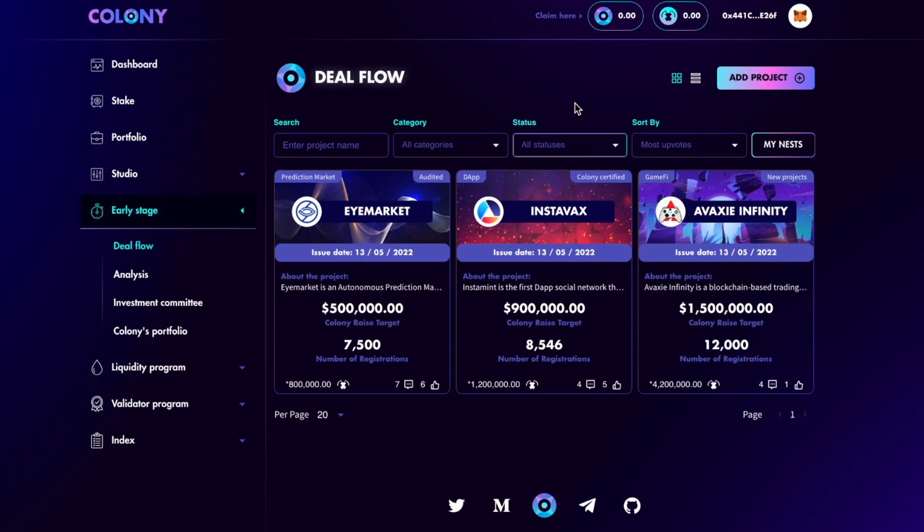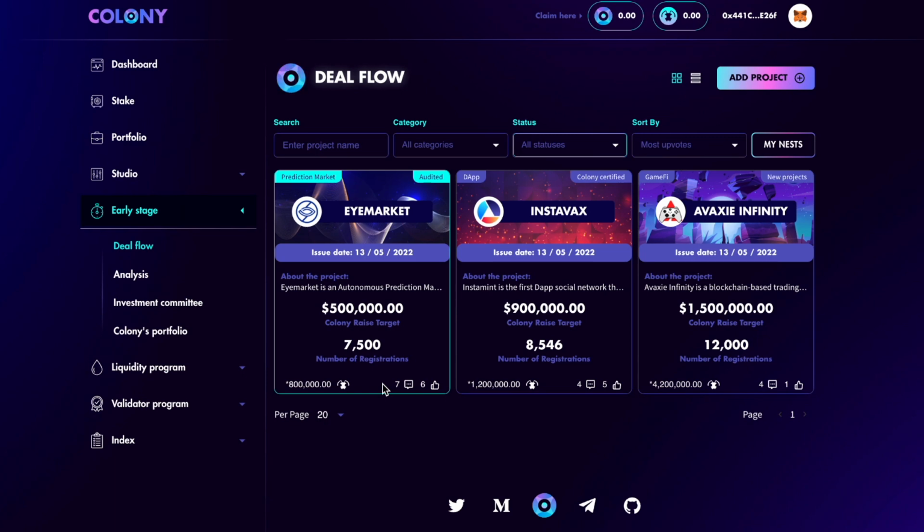What the community needs to understand is that the mechanism behind this feature is the LP tokens that are called ANT tokens, as you can see them over here. The LP token called ANT is a representation of the user's CLY asset balance staked on Colony's protocol. 1 CLY equals 100 ANT tokens. The ANT token will mirror the CLY staked value, and this mechanism will allow users to manifest interest of investment, much like registration, by committing ANT tokens in nests. And the nests mean the seed and private investment pools.